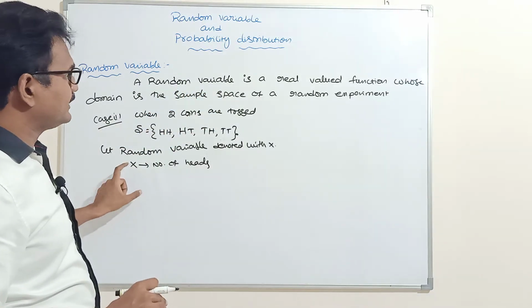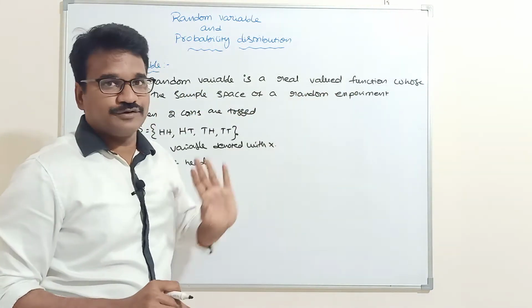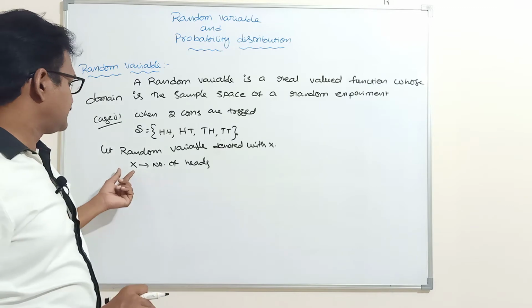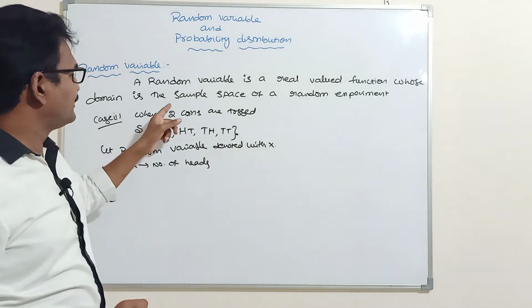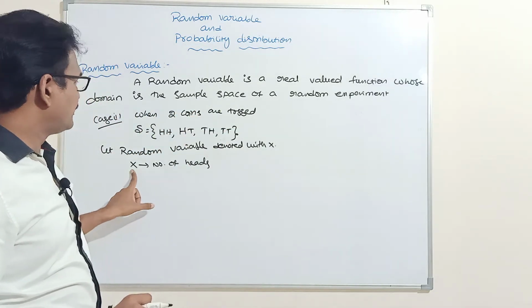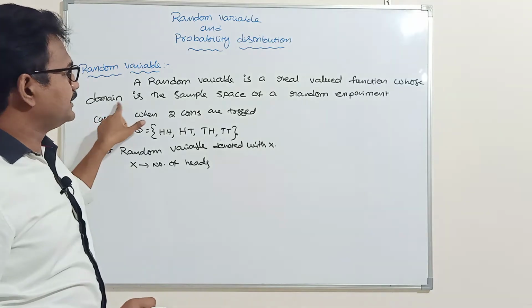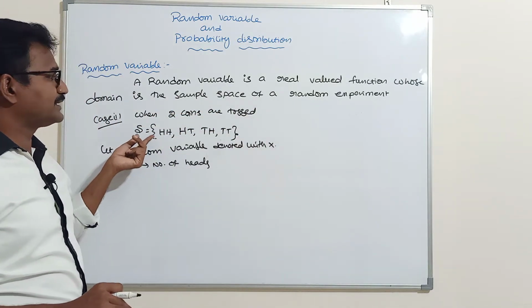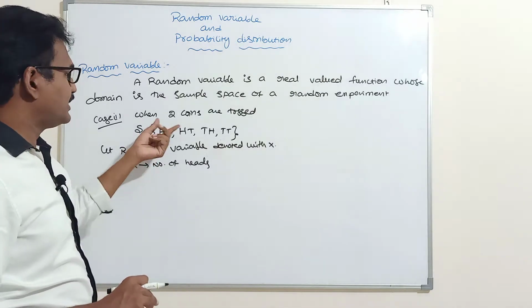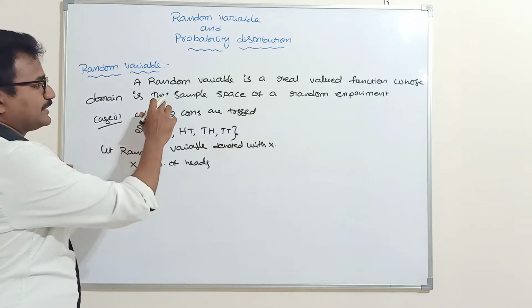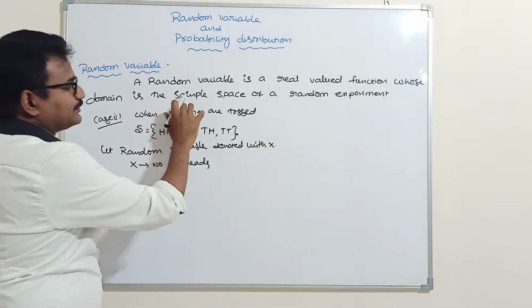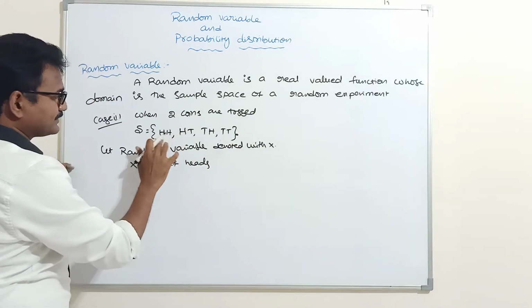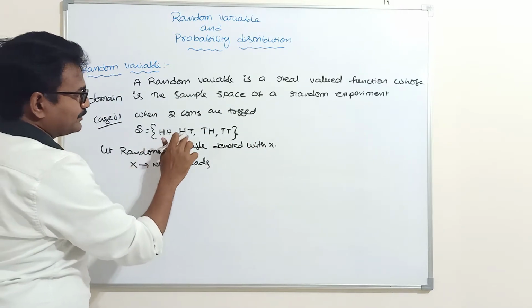A random variable is a real valued function. That means it will show real numbers, whose domain is the sample space. Domain means input. Input is the sample space of a random experiment. Which random experiment are we taking? Two coins are tossed. Domain of the sample space means the points 1, 2, 3, 4.